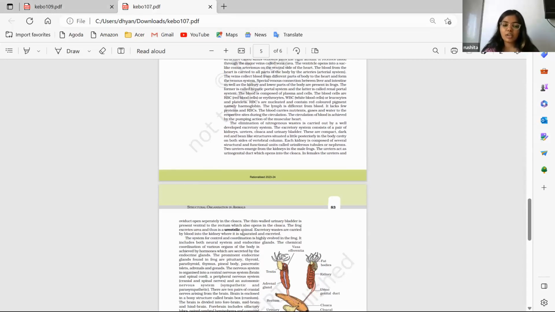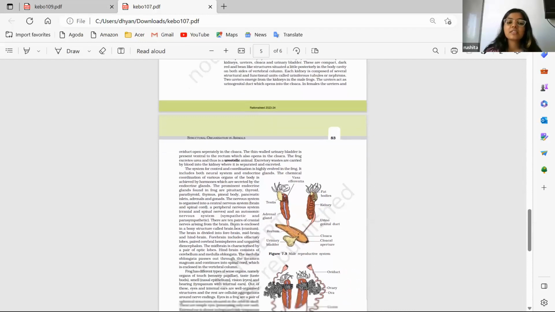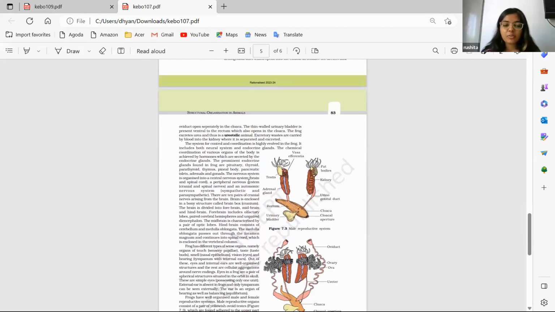So frog is a ureotelic animal. And this last para is the nervous system of frog. Like us, the frog also has a differentiated system for control and coordination. And there are also hormones in frogs, obviously, which differ from us.